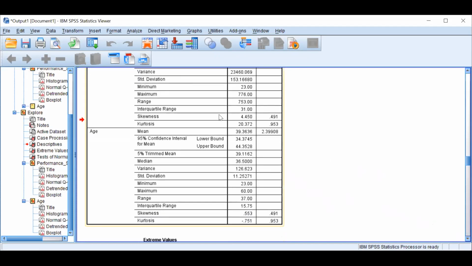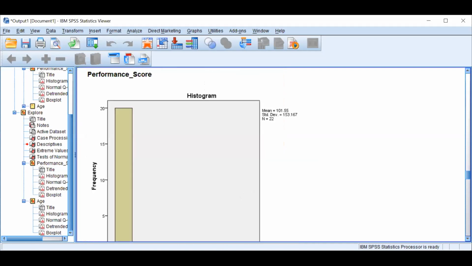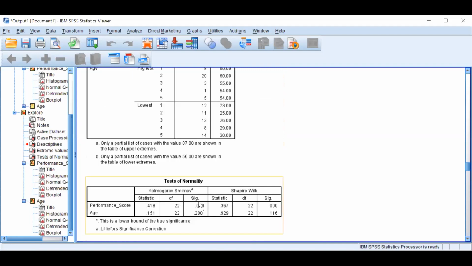Let me see how I can see the extreme values table. It will show me the highest 5 values and lowest 5 values. So if we see, the highest values are these, the lowest, this is the case number and these are the values. So the highest value is 776 and after 776 it's 163. So clearly this is some kind of outlier I can see right now. 23 and 56, it's not such a big difference, but the major culprit here is 776, right? Similarly, test of normality. If you remember, what was the null hypothesis?